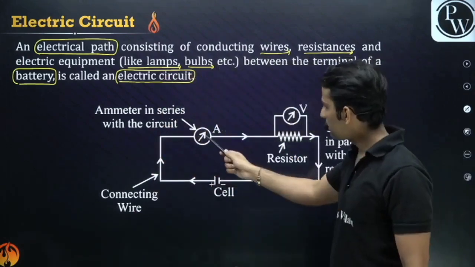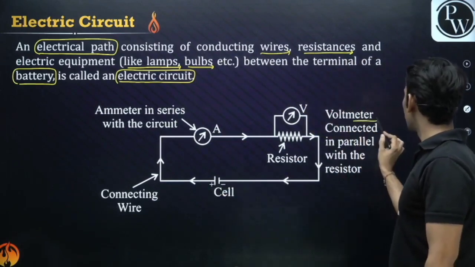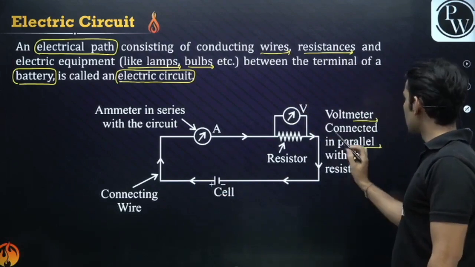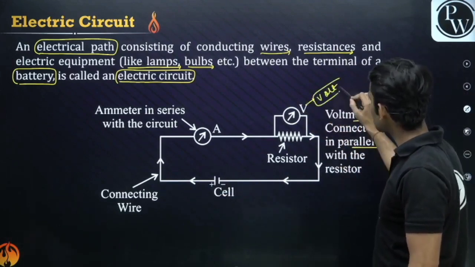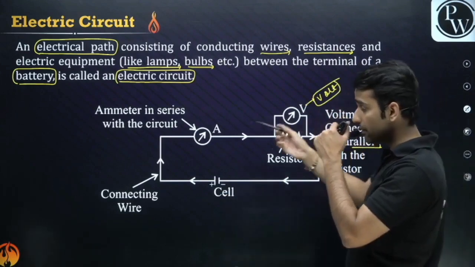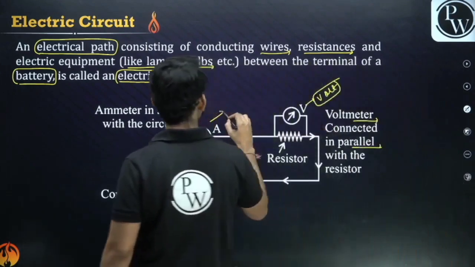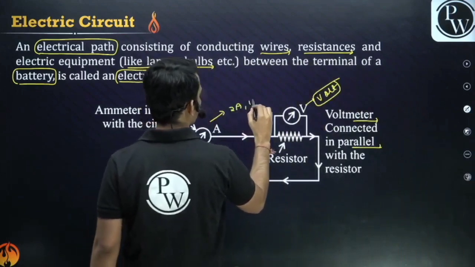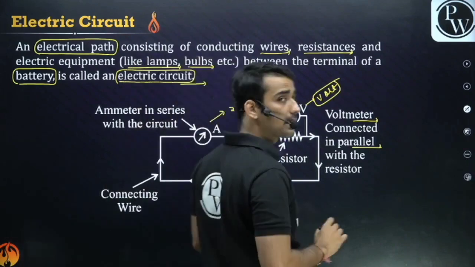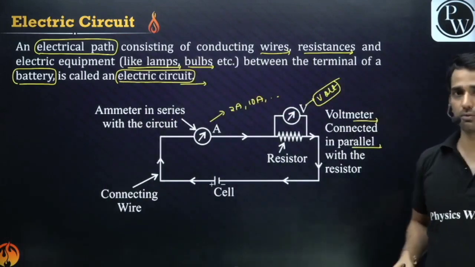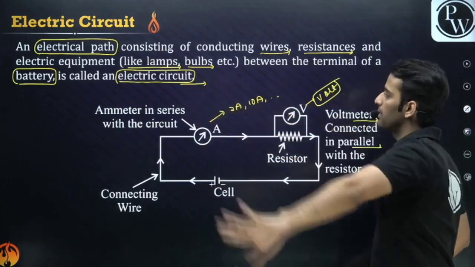So we have an ammeter in series, we have wire, we have a cell, we have a resistor, and we have a voltmeter connected in parallel with the resistor. Voltmeter is used to measure voltage. What is the voltage across this resistor? 10 volt, 12 volt. And we have an ammeter also, measuring the current, like 2 ampere, 10 ampere, and so on. So this is the electric circuit that you have to draw in your notebooks. It is the continuous path consisting of all these elements.